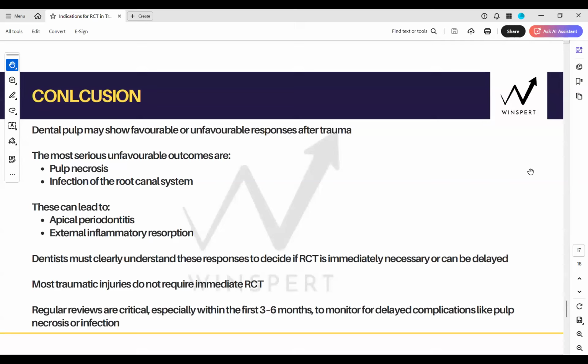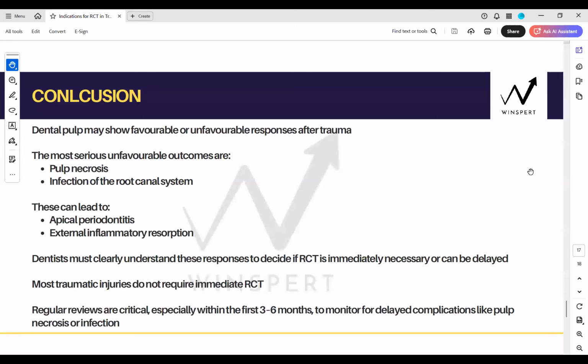Based on the favorable and unfavorable responses you now got, and based on the nature of the injury, the 10 injuries which require immediate RCT, that also you got. And regular reviews are critical, especially within the first 3 to 6 months, to monitor delayed complications like necrosis or infection, because in 3 to 6 months you will get the idea whether it's TAB or not.